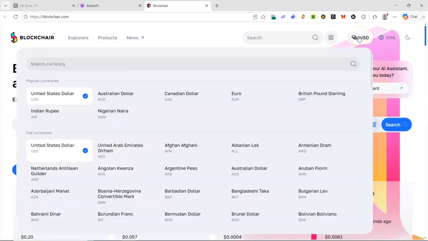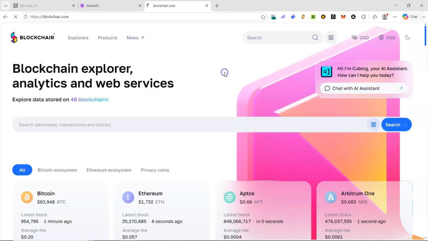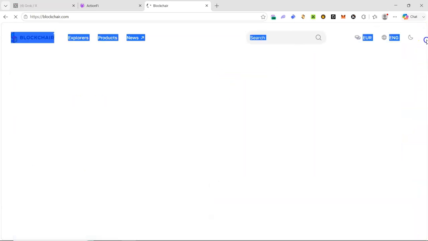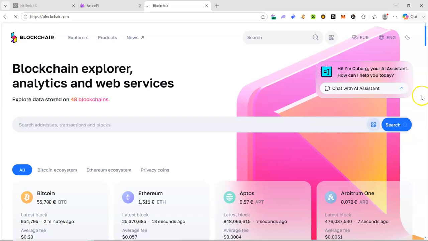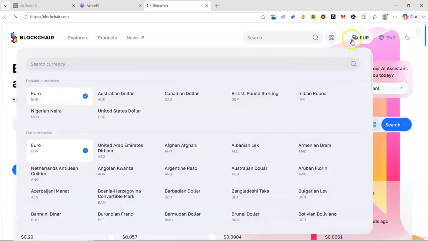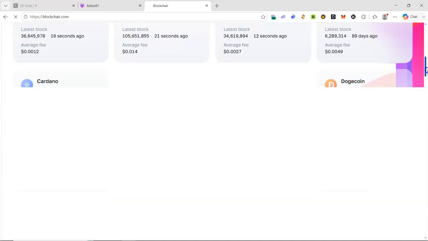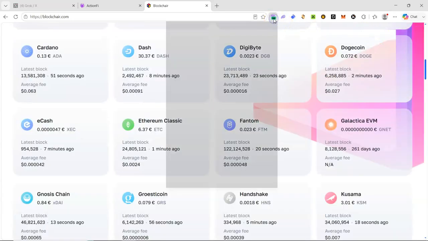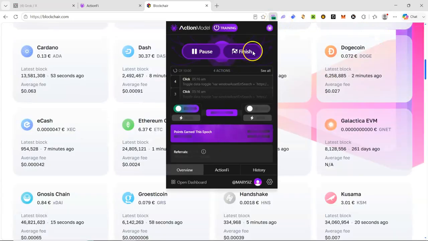Alright, so once you are here, you hover around this place and you change to euros. Click on the euros. Then once it opens, you just tap on an empty page. It's just to register that you were here, and you can just scroll down to make sure that it's in euros. Yeah, scroll down and you are done with these tasks, right?